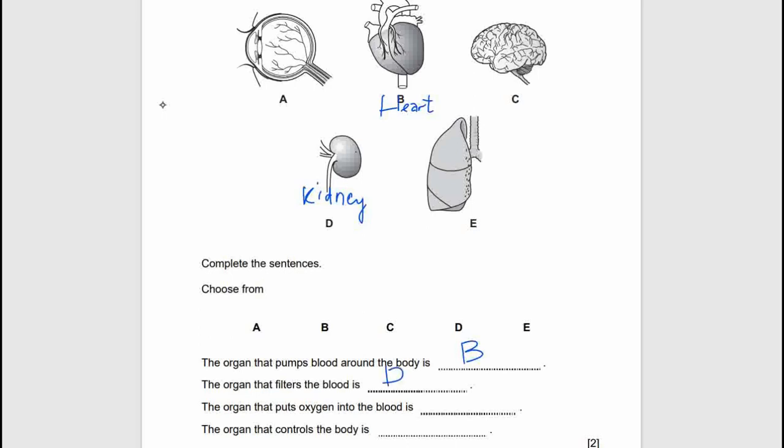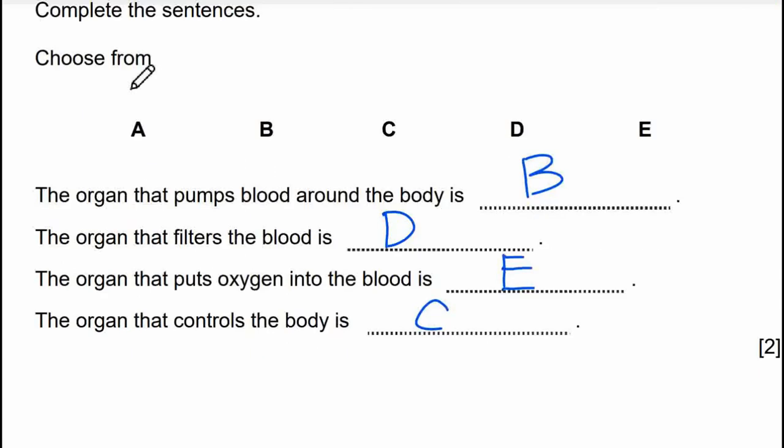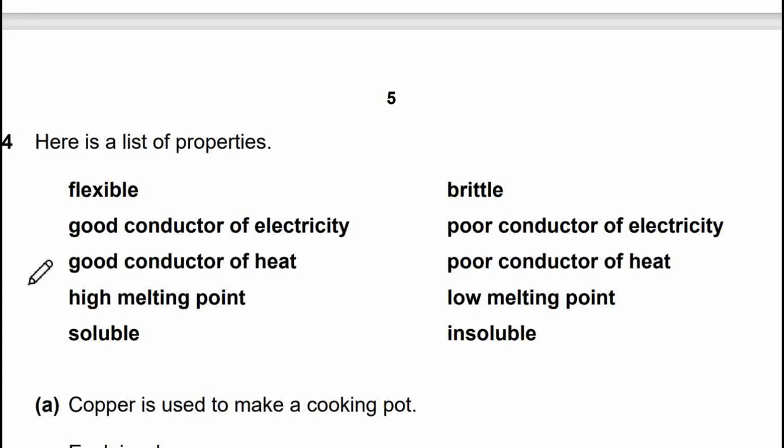The organ that puts oxygen into the blood is the lung. This is the lung, this is E. Now, the organ that controls the body is the brain. So it's C. Let me zoom out. This is the answer.